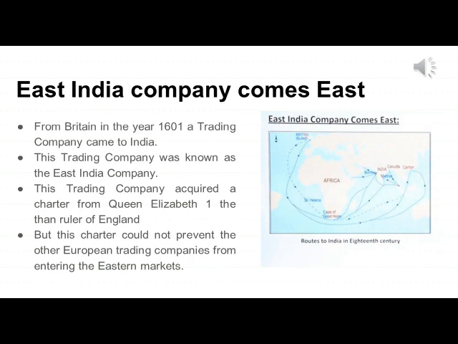Apart from that, other trading companies were also there from Western countries, for example from France, Portugal and the Netherlands. These people were coming to trade. So these companies gave good competition to the East India Company. In fact, this charter could not prevent other European trading companies from entering the Eastern market. By the time the East India Company came to India, the Portuguese had already established their presence on the western coast of India, in Goa.